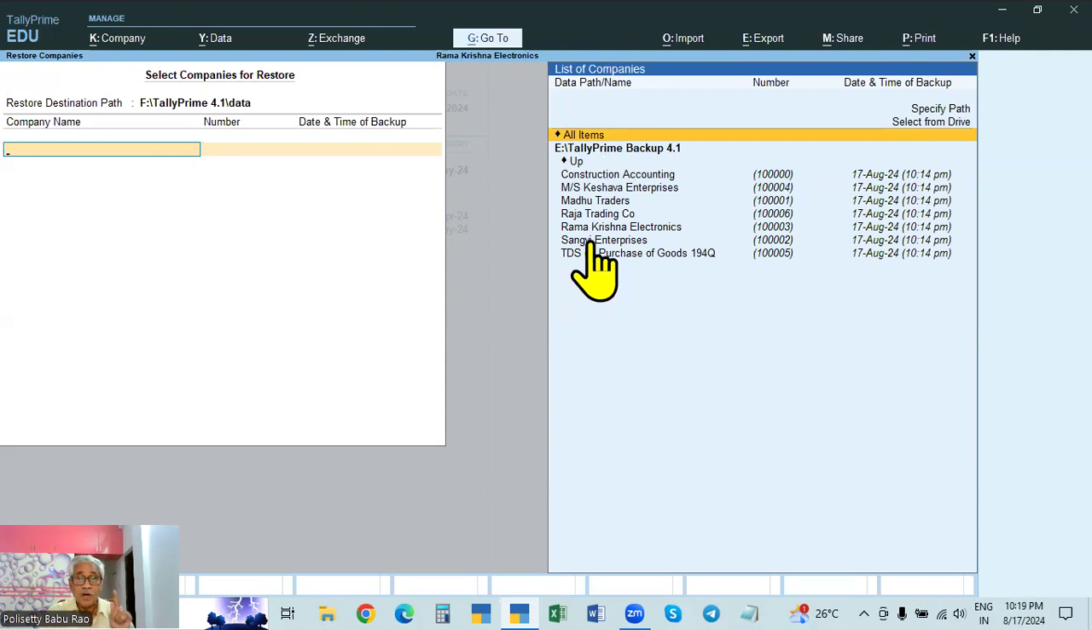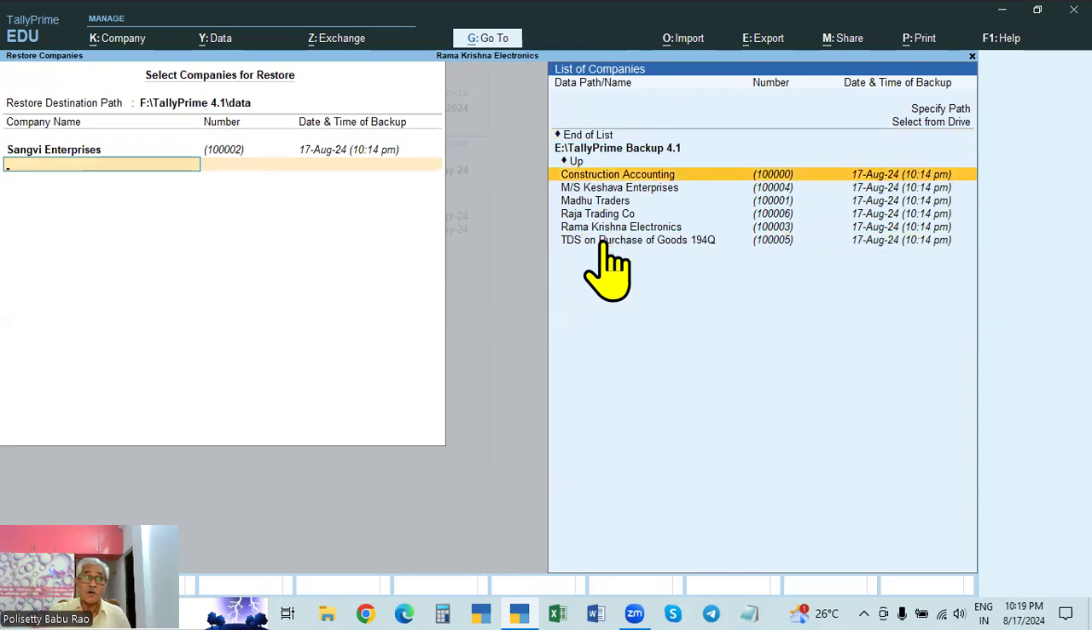Suppose now only one company is lost and all others are okay. Sanctuary Enterprises is deleted by mistake. So select that. It will show when it was last backed up. See, 17th, 10:14 p.m. is the time of backup, the date and time of when it was backed up. The latest backup is 17th August, 10:14. So this is the backup time.